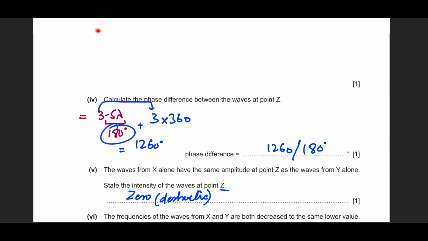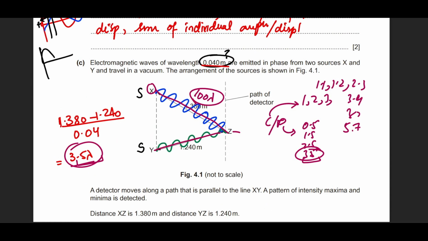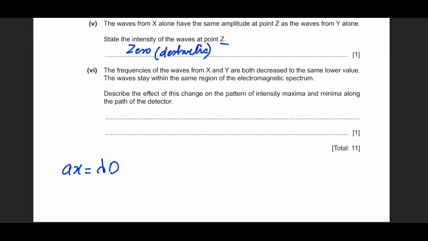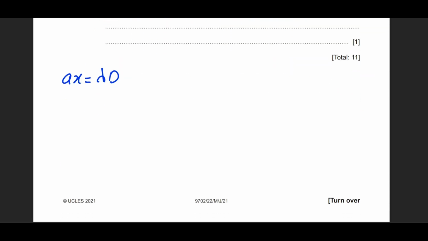Since these are actually two sources, I can consider them as analogous to a double slit experiment. So that formula is ax equals lambda D, right? And since he's talking about decreasing the frequency, which I don't have in this formula, but I know that v equals f lambda. To include frequency in this part, I need to take f over there. So this becomes v over f equals lambda. So in place of lambda, I can replace this. So what does this new equation become? It becomes ax equals v, the speed of light or speed of the electromagnetic wave, multiplied by D divided by f.